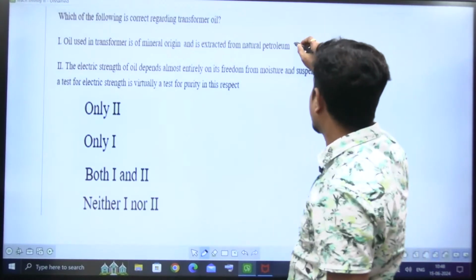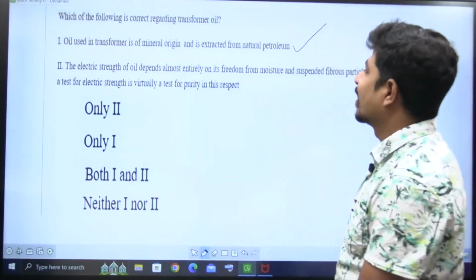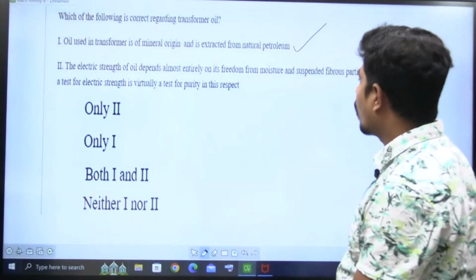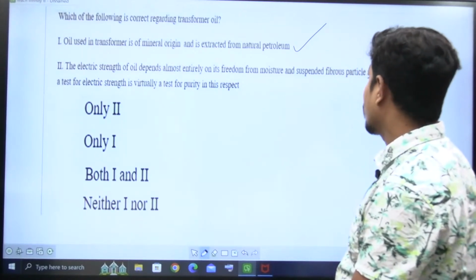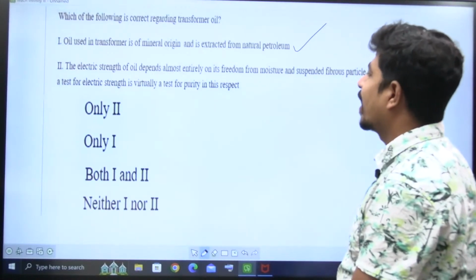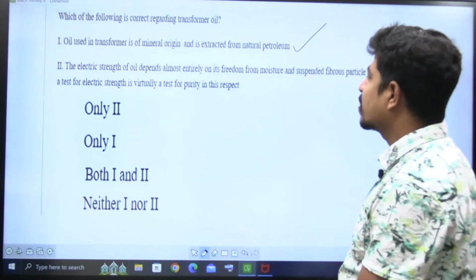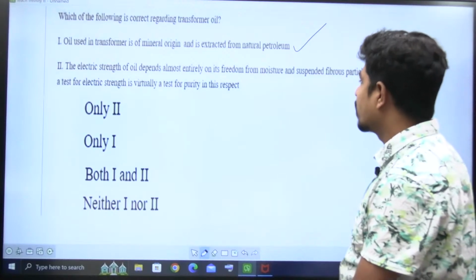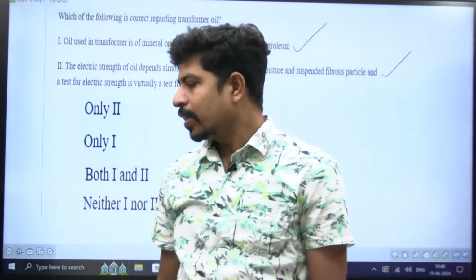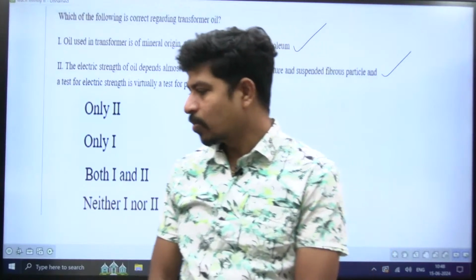Okay, this point is very much correct. Second, the electric strength of oil depends almost entirely on its freedom from moisture and suspended fibrous particles, and a test of electric strength is virtually a test of purity in this respect. Yes, very much correct.